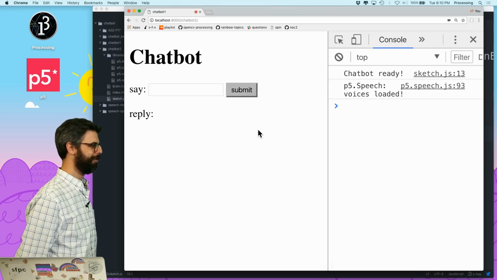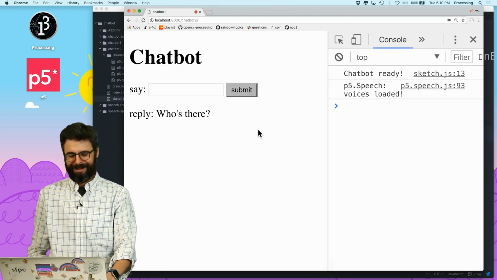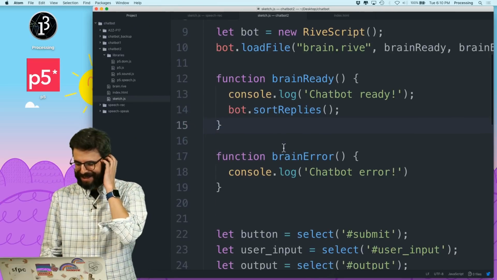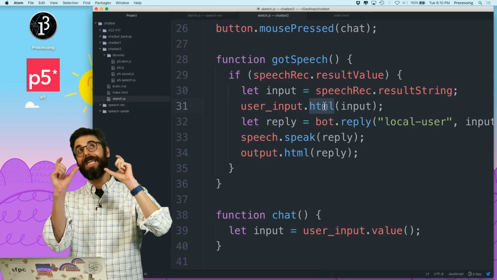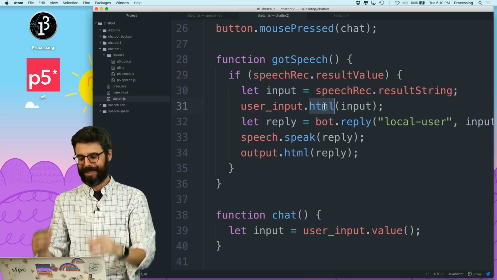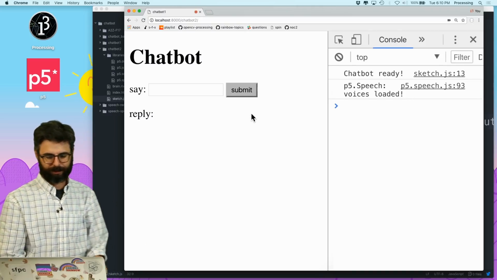Hello. Try saying knock knock. Who's there? Oh, it just kept going. I actually realized, so I did write something wrong here, where this text input box, what's in the box is not its HTML, but actually its value. So let me change that.